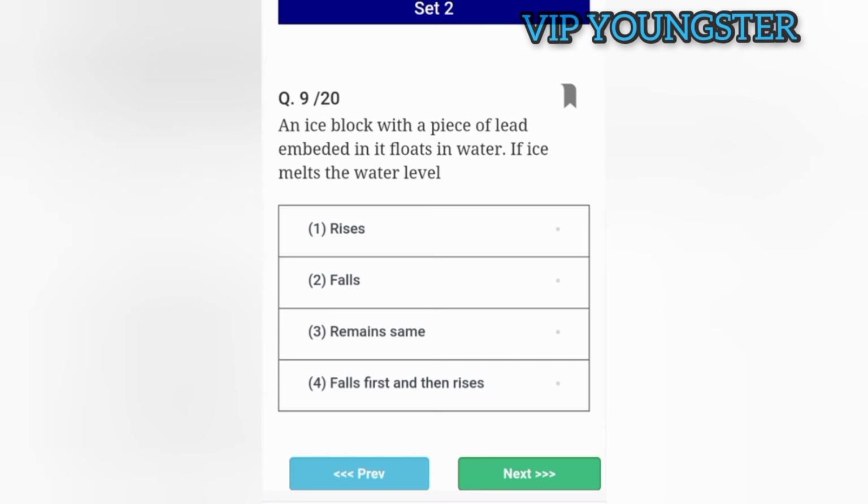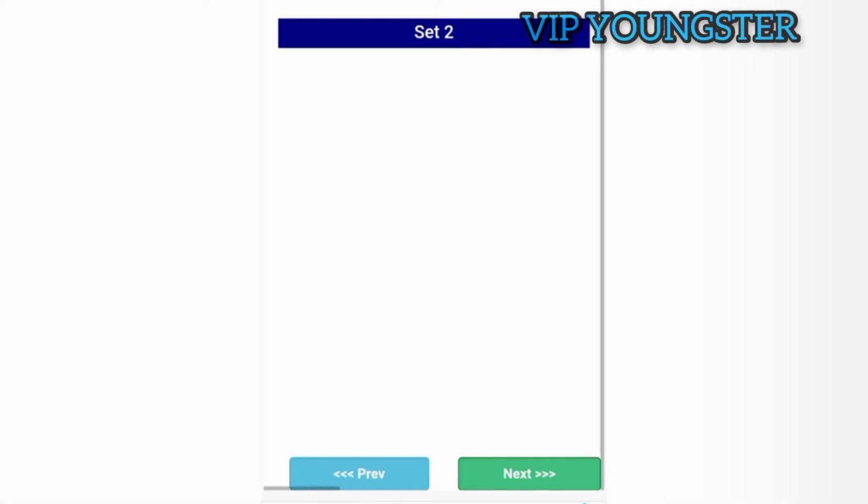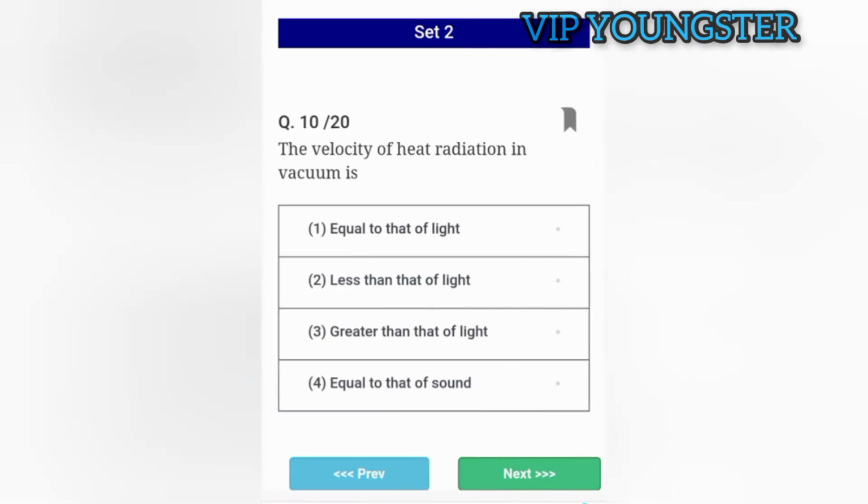An ice block with a piece of lead embedded in it floats in water. If ice melts, the water level falls. The velocity of heat radiation in vacuum is equal to that of light.